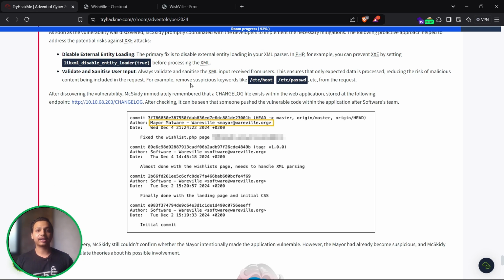Now, disable external entity loading. The primary fix is to disable external entity loading in your XML parser in PHP. For example, you can prevent XXE by setting this particular function, libxml_disable_entity_loader, to true before processing the XML. Validate and sanitize the user input. As always, validate and sanitize the XML input received from the user. This ensures that only expected data is being processed, reducing the risk of malicious content being included in our request, such as, for example, /etc/hosts or /etc/passwd.